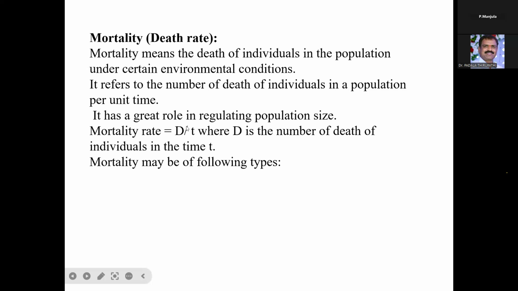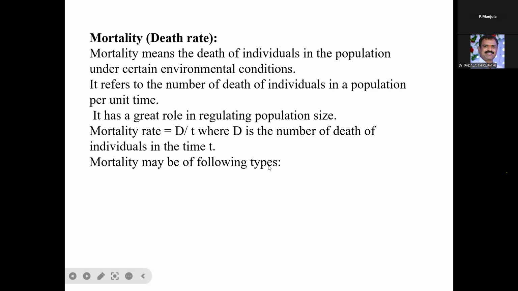It also has a great role in regulating the population size. If the mortality rate increases, the population size decreases. The mortality rate is D by T, where D is the number of deaths of the individuals in the given time T.